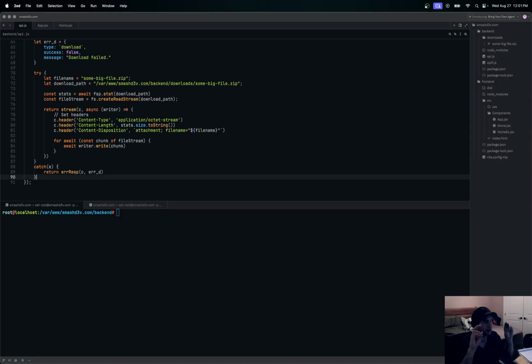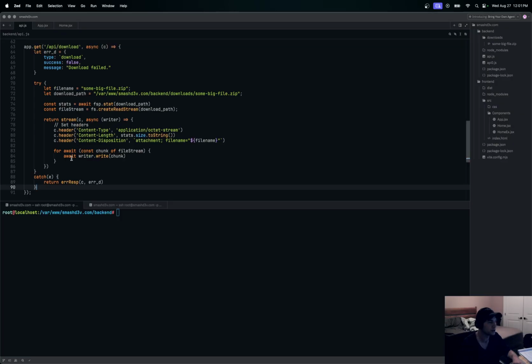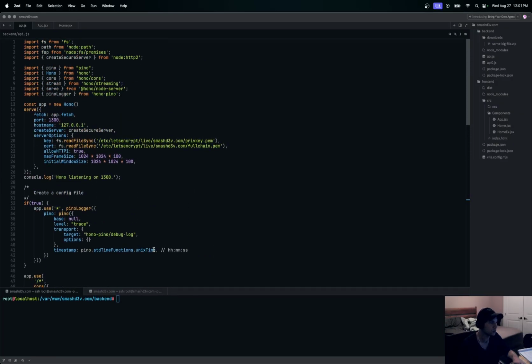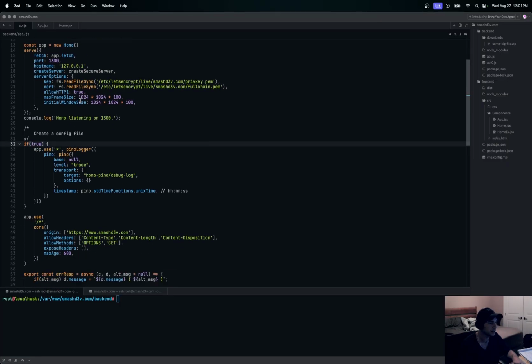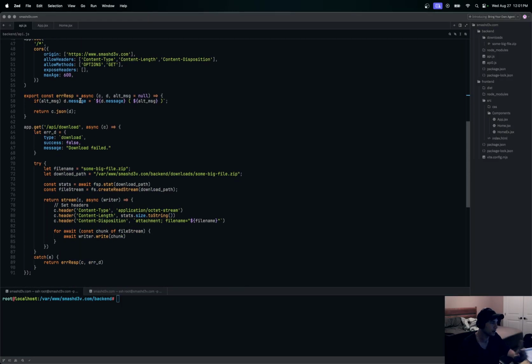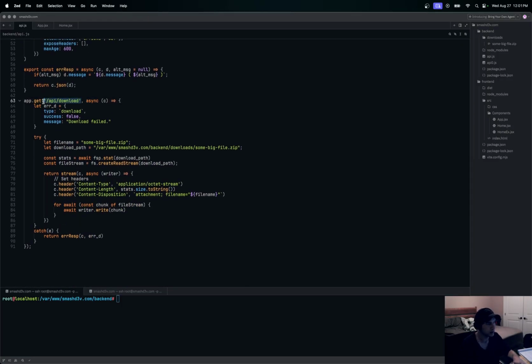So our backend is done. This is it. That's all you really need. I'm going to shrink this up a little bit so that I'll scroll down through it. And you'll see, and this is Penalogger. Penalogger is pretty cool, but that's all you really need to get the backend up and running. And we have one route, our download route right there. And all it does is grab this big file and stream it to the front end. So now all we have to do is finish our front end to grab those chunks and show the progress of those chunks that it's grabbed.